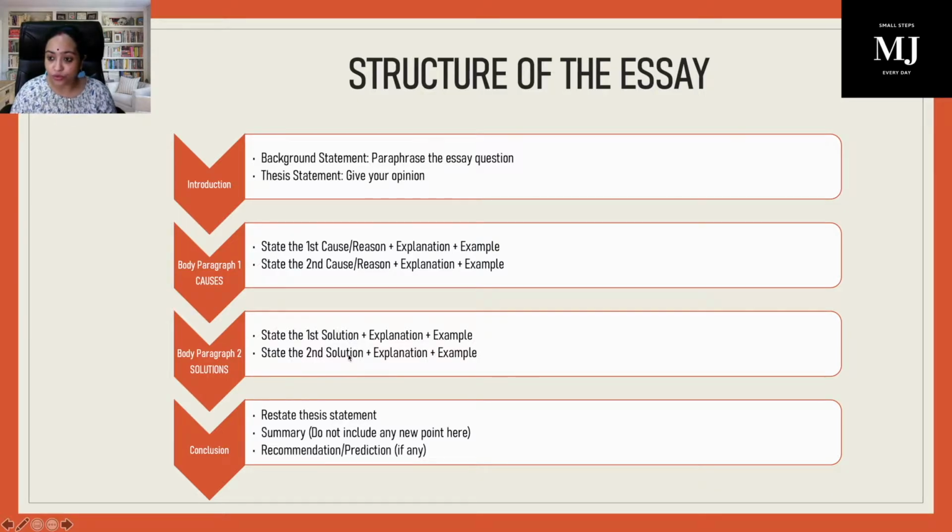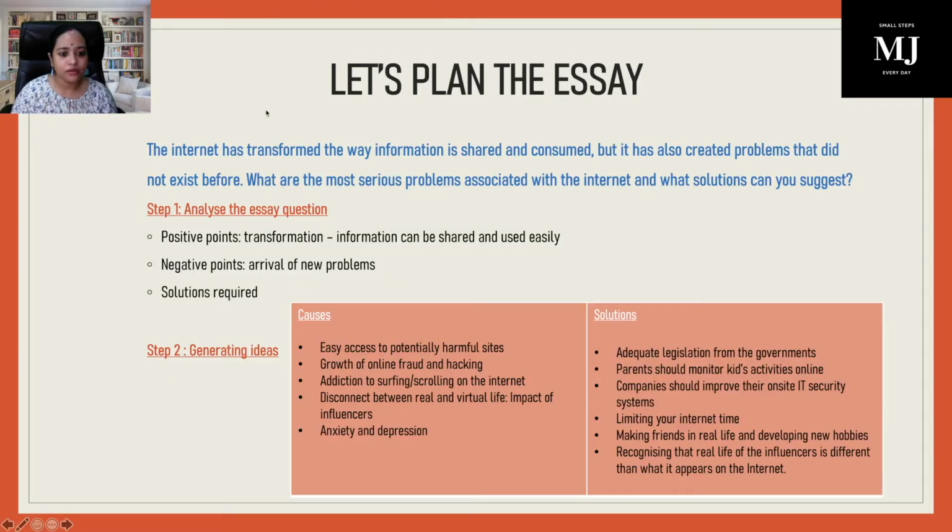This second solution should relate to the second cause. And for this solution also, you will explain it and give an example for it. So whether it is for causes or solutions, don't forget to give the examples, guys, please. Coming down to the conclusion, you will give your opinion, you will summarize, and if any recommendation or prediction is there, you will point that out. Now, keeping the structure in mind, let's try to do the real thing. So let's plan the essay.